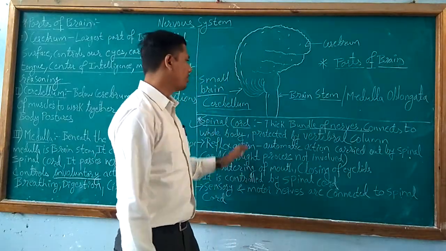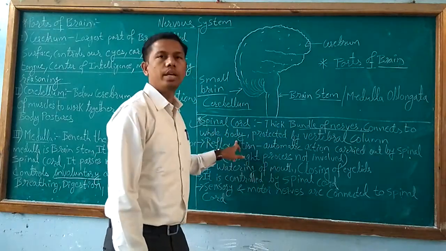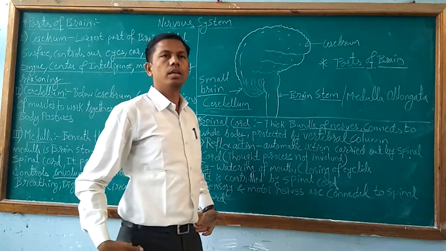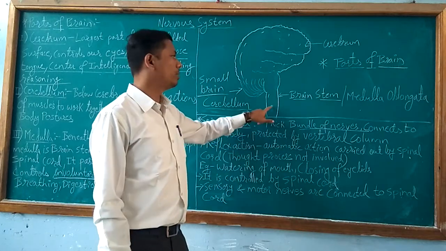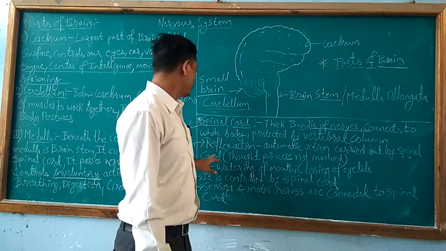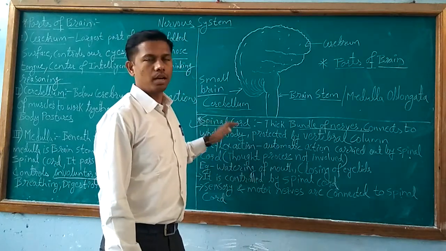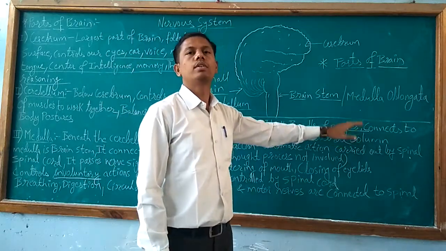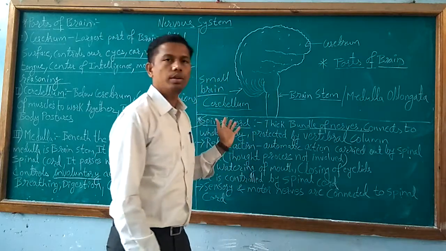Spinal cord is made up of a bundle of nerves, connecting to the whole body. So our brain is connected with our whole body because of the spinal cord. Spinal cord is attached to the brain stem. So this is about the spinal cord, which is a bundle of millions of nerve cells. They unite together and form the spinal cord.